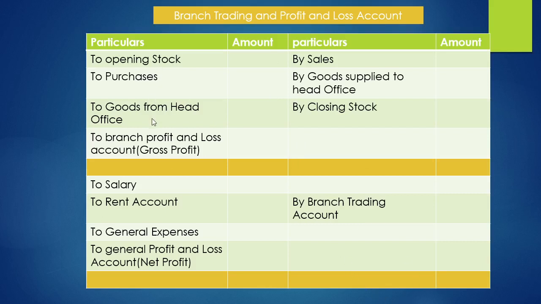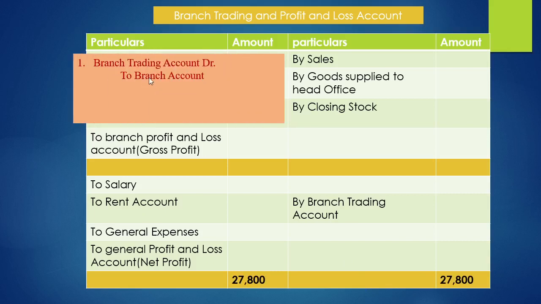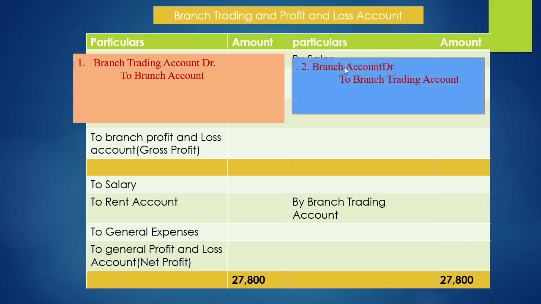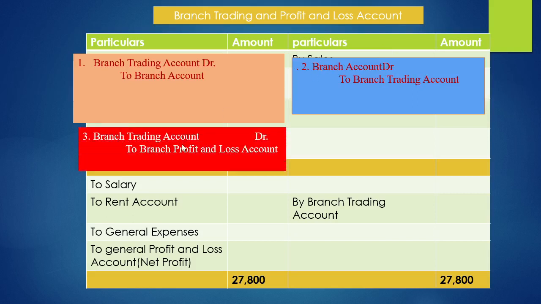So the first three elements will be transferred to branch account. Here, branch trading account debit side elements are transferred to branch account. And here, branch trading account credit side elements are transferred to branch account. And this one, the branch trading account balance, is transferred to branch profit and loss account.